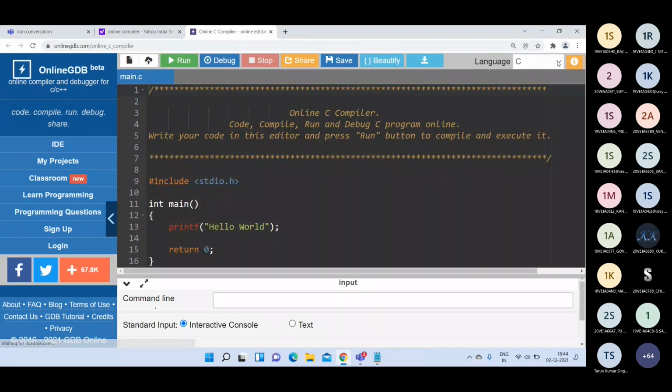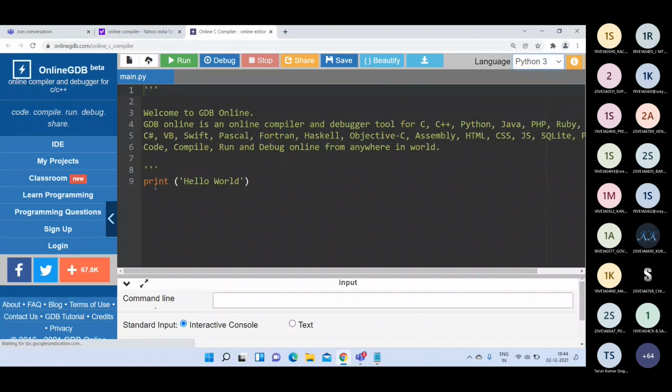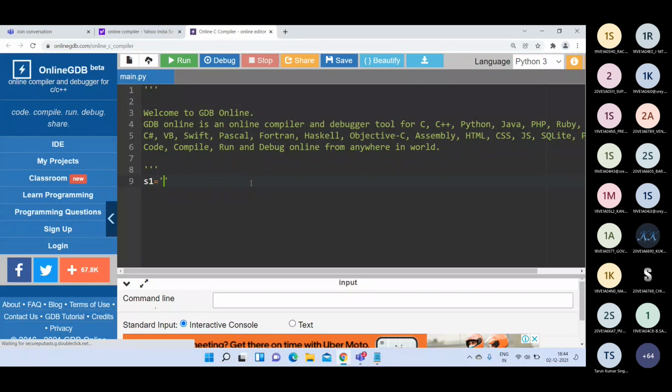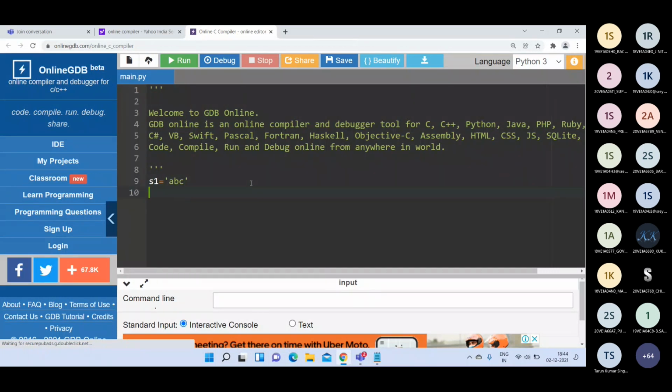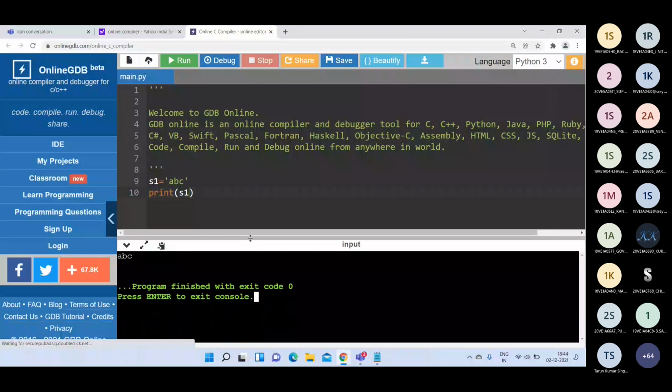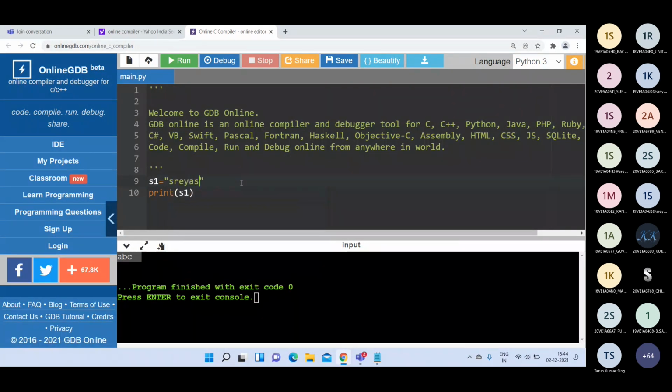Yeah, this is my online editor where we can select Python. So S1 is equal to, I'm writing 'ABC'. Then if I want to print this one, I can write print of S1. Then it directly prints ABC here. Or you can write double quotations and you can write Shreyas. It will print directly Shreyas. Or you can write triple quotes and you can write